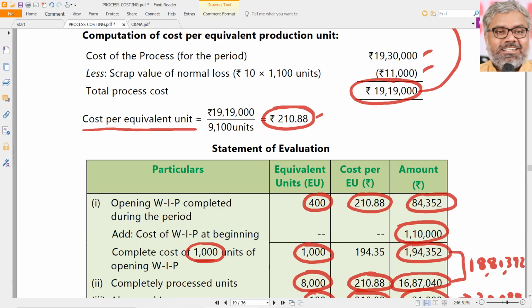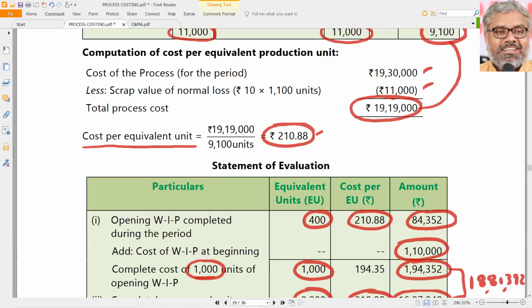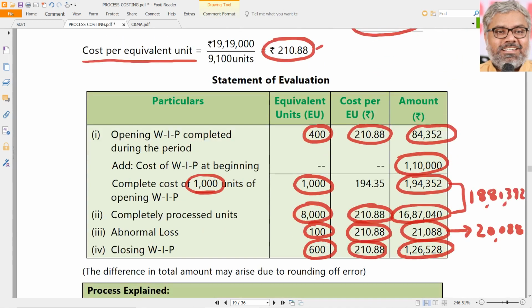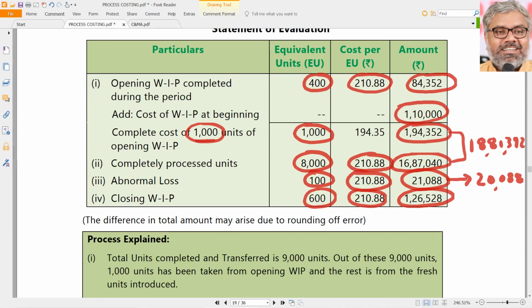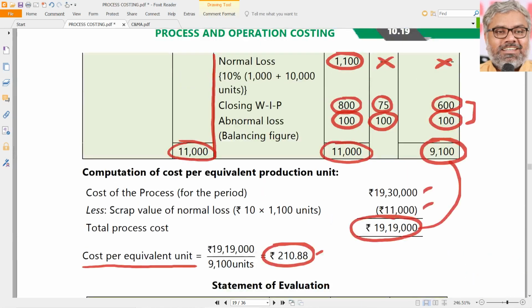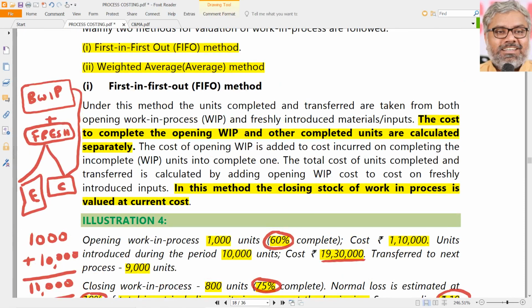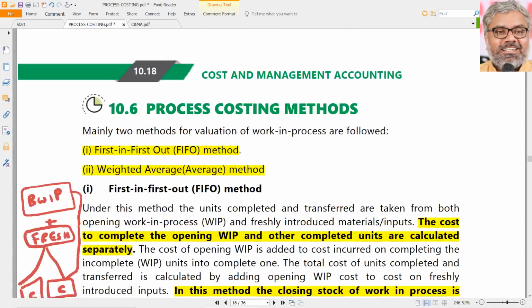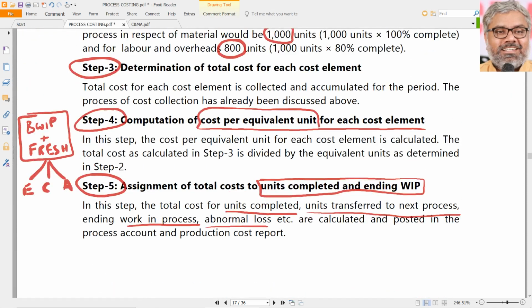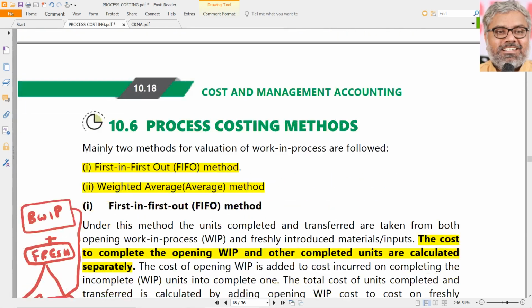So opening work in progress 1,10,000 plus 19 lakhs 30,000 minus 11,000 is exactly now distributed among what? One is completed units, two abnormal loss, three closing work in progress. Ultimately, that is what we have been talking about. The essence is always that. One is a physical matching of inputs and outputs. Second is value-wise matching of inputs and outputs. So the beginning work in progress plus the fresh cost that is incurred should be distributed between ending work in progress, completed units and abnormal loss. That is what we have done.